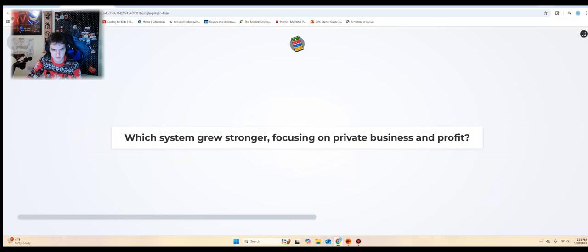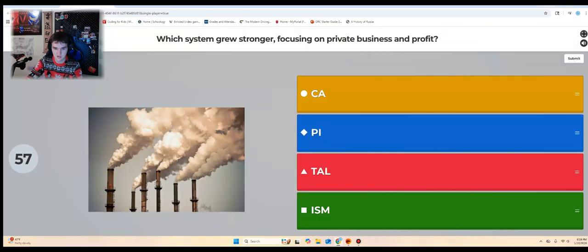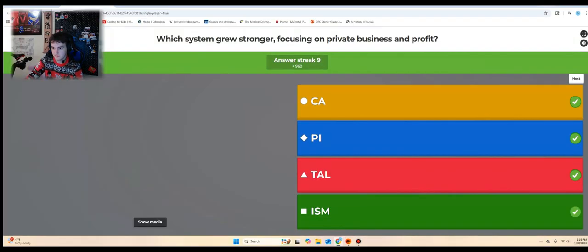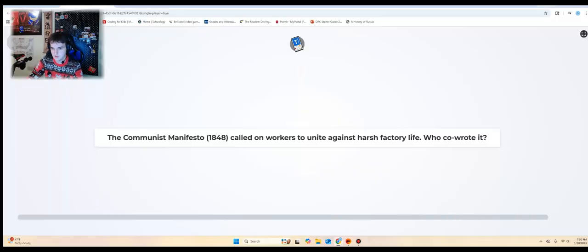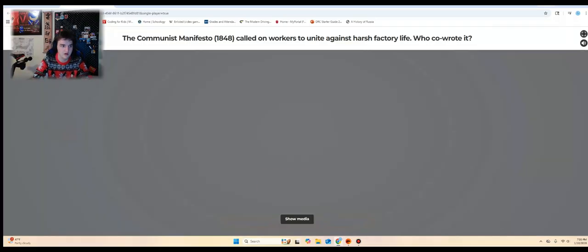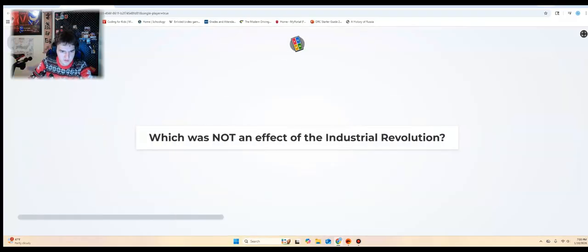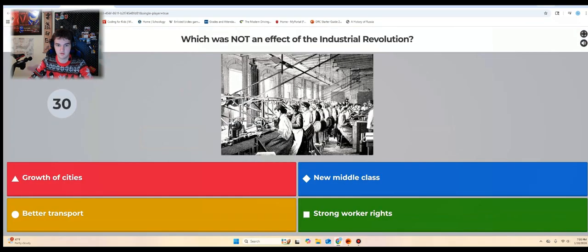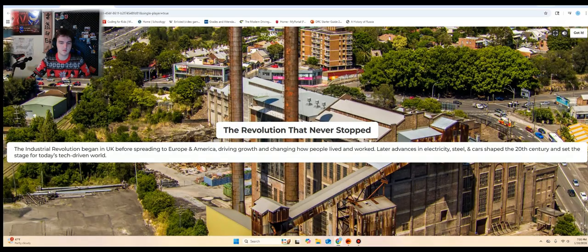Which system grew stronger, focusing on private business and profit? I think it's capitalism. Yep. The Communist Manifesto of 1848 called on the workers to unite against harsh factory life. Who co-wrote it? That's Karl Marx. Karl Marx and also Friedrich Engels. Which was not an effect of the Industrial Revolution? Growth of cities, strong workers' rights. Yep.